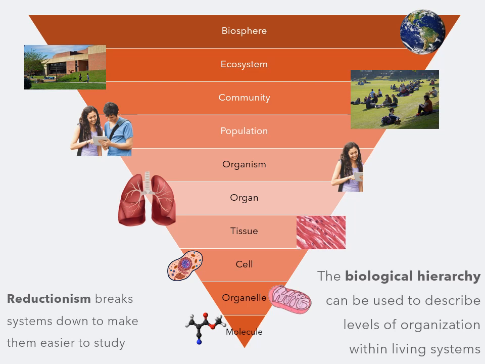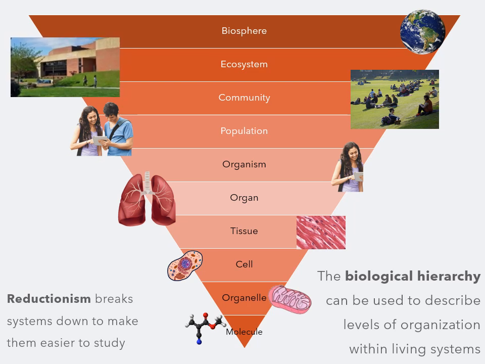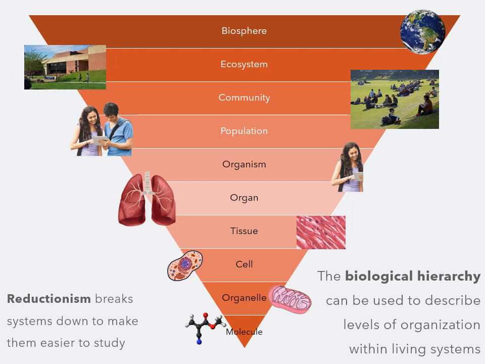So starting at the highest level of the biological hierarchy, we have the biosphere, the entire planet. And we can break the planet down into defined geographical areas that we refer to as ecosystems. These include all of the living and non-living components within that area. Now, as we work through these levels, we're going to be using the college as an example. So at the ecosystem level, this would include the people, but also the buildings, furniture, air, all of the other living organisms within the campus area, like the grass, trees, animals, and microorganisms.